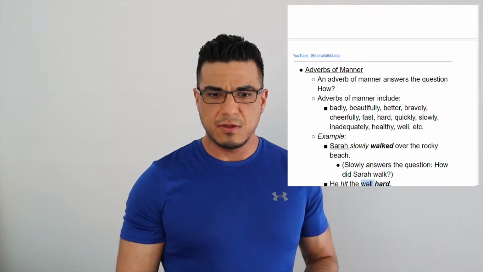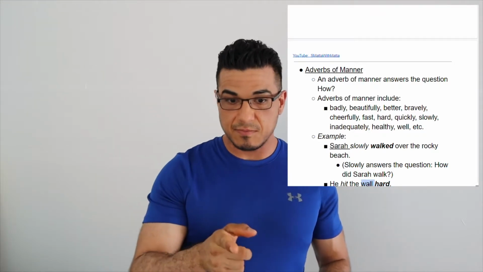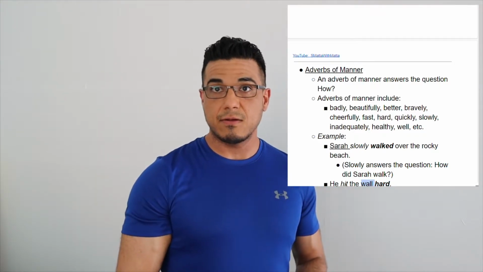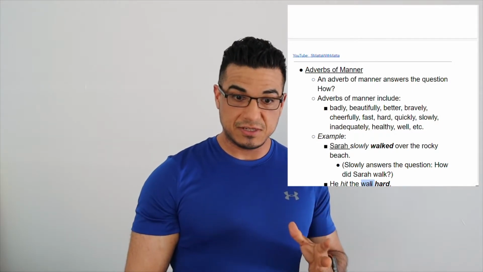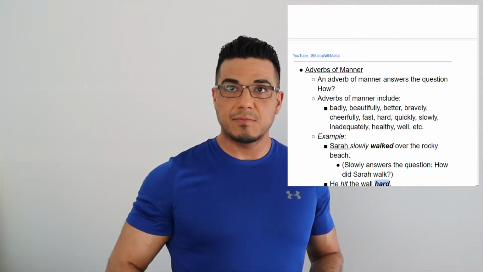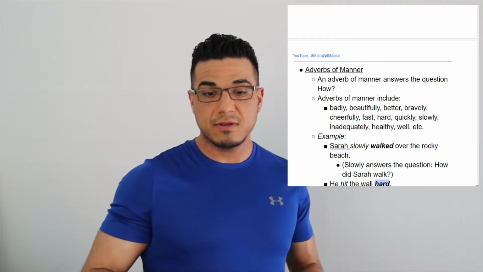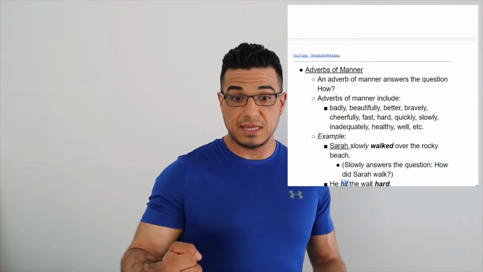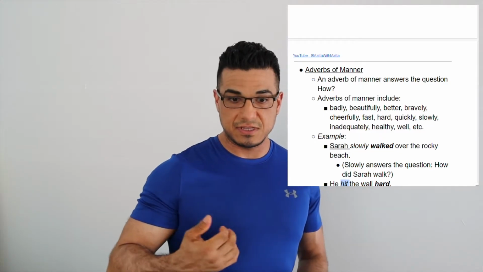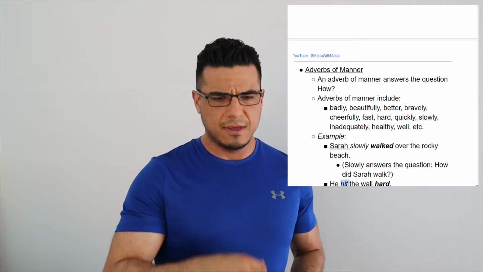It's describing the wall. But no, it's not, because in the sentence we can tell through the way that it's constructed that while the object is there, which is the wall, hard is not being used to modify or describe that word. Instead, it's being used to describe the manner in which the action has taken place, which in this case was you hit it hard.